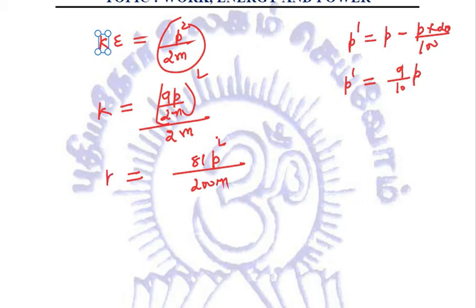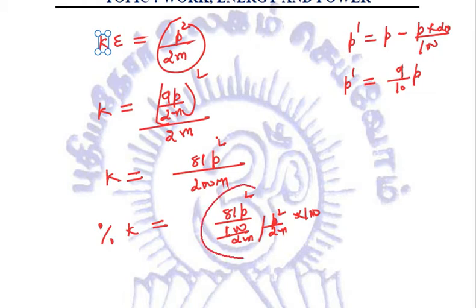So this is our kinetic energy. Now, if we try to relate in terms of percentage, what will be the decrease? The decrease in kinetic energy will be 81 P square by 100 by 2m, divided by the actual value of kinetic energy, that is P square by 2m, into 100. A bit of calculation is required here.